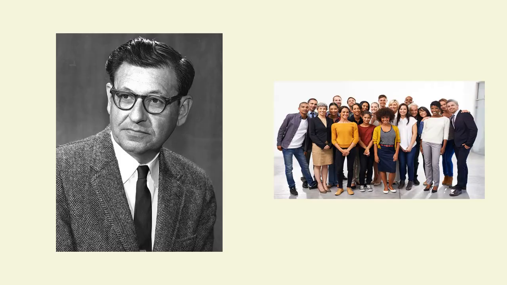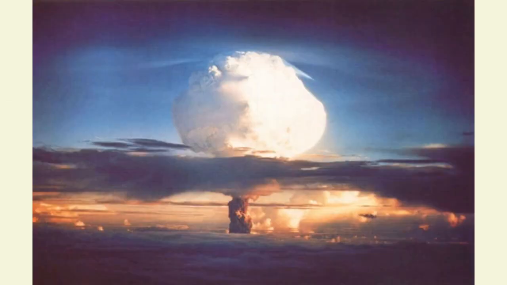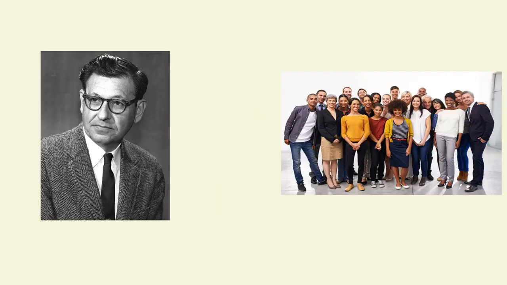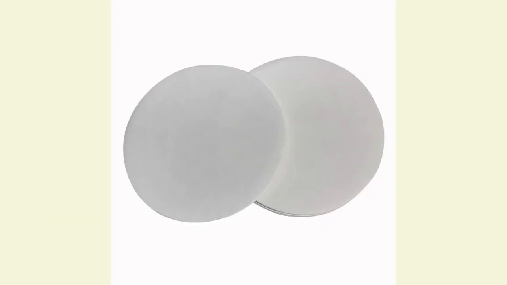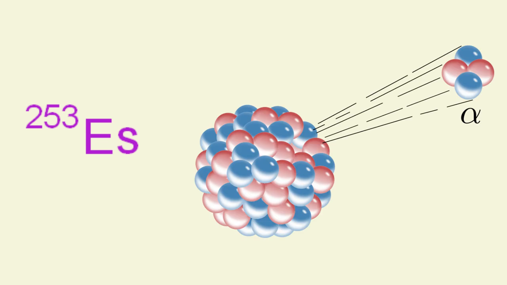Ghiorso and his co-workers worked at the University of California, Berkeley in the aftermath of the Ivy Mike nuclear test, which was the first successful test of a thermonuclear device, detonated on November 1st, 1952. Ghiorso and his co-workers analyzed the filter papers that had flown through the explosion cloud on airplanes. In the end, fewer than 200 atoms of einsteinium were recovered. Despite this, the element, specifically the einsteinium-253 isotope, could be detected from its characteristic high-energy alpha decay.